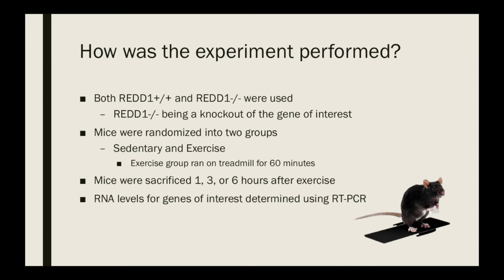RED1 expression was determined by performing a reverse transcriptase PCR on samples from the muscle tissue of the mice to see if the RED1 gene was being actively transcribed. By comparing the levels of mRNA between the sedentary and exercise groups, as well as between the different time periods after exercise, conclusions could later be drawn about the induction of RED1 due to acute aerobic exercise and how those would affect different genes that are regulated by RED1.